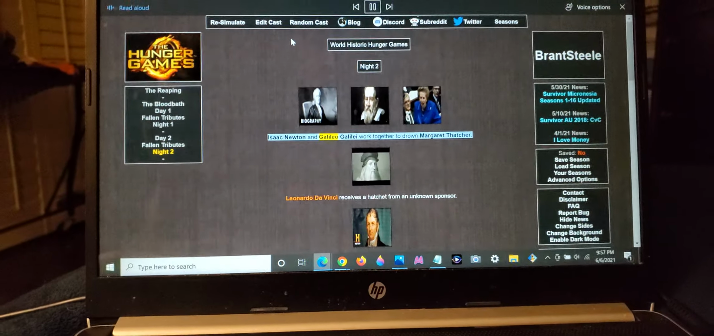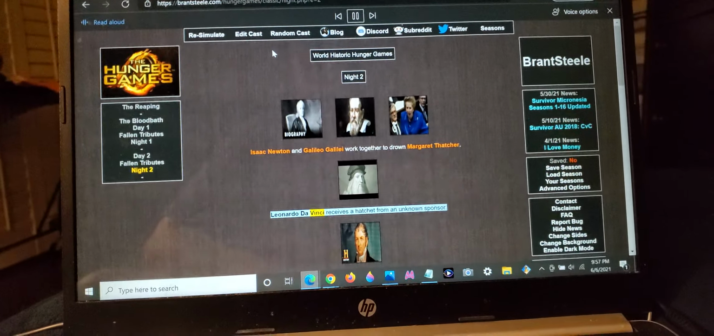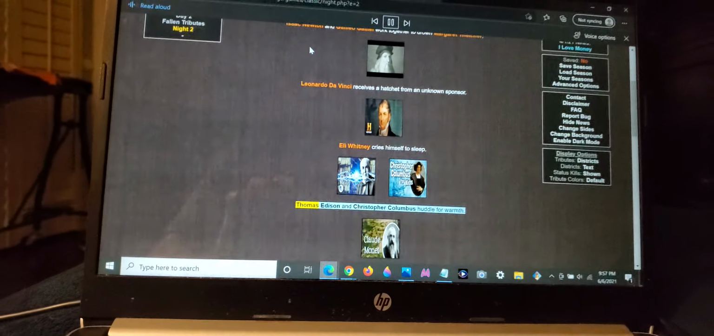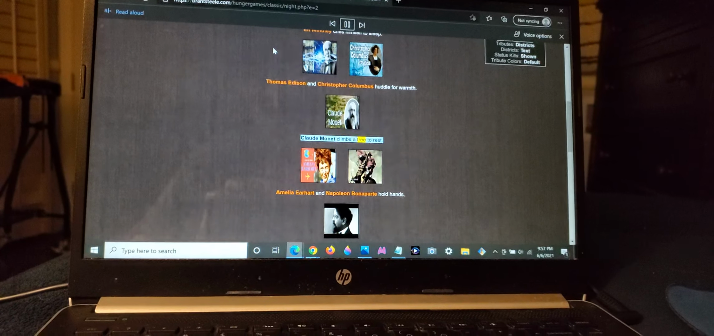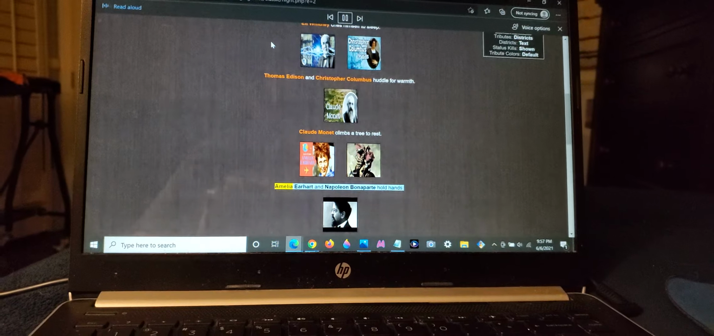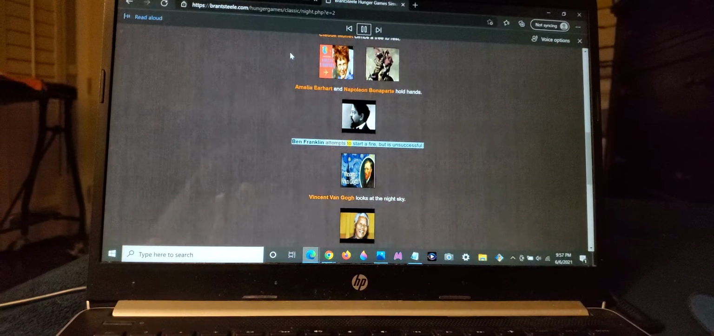Isaac Newton and Galileo Galilei work together to drown Margaret Thatcher. Leonardo da Vinci receives a hatchet from an unknown sponsor. Eli Whitney cries himself to sleep. Thomas Edison and Christopher Columbus huddle for warmth. Claude Monet climbs a tree to rest. Amelia Earhart and Napoleon Bonaparte hold hands. Ben Franklin attempts to start a fire, but is unsuccessful.